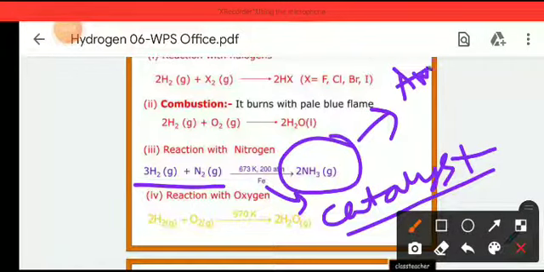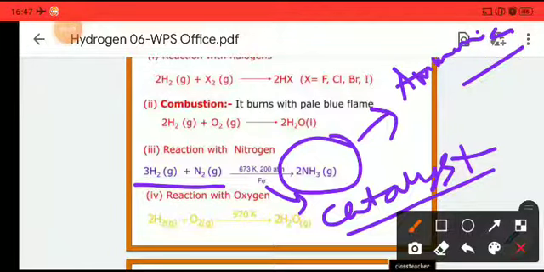Remember, when hydrogen reacts with oxygen, it forms water in the liquid state, but when hydrogen reacts with nitrogen, both gases produce ammonia, which is also a gas.